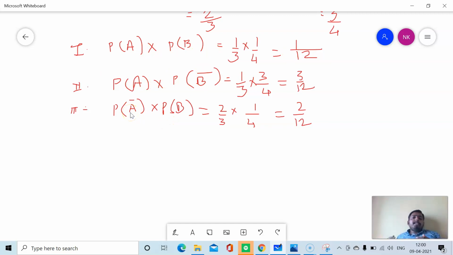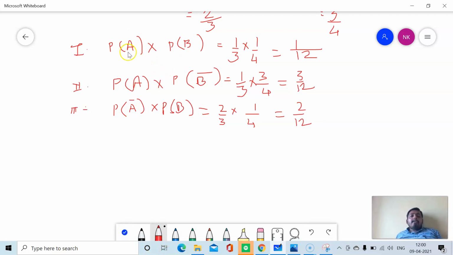There is an or word, and if I am using or, addition will come into place. I will add these three probabilities because these are mutually exclusive events.